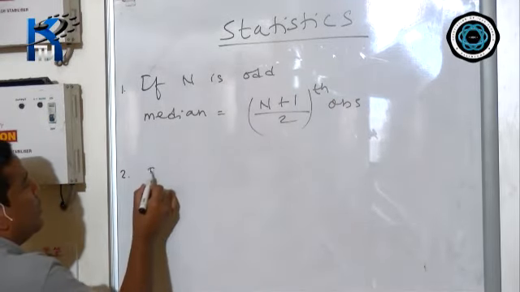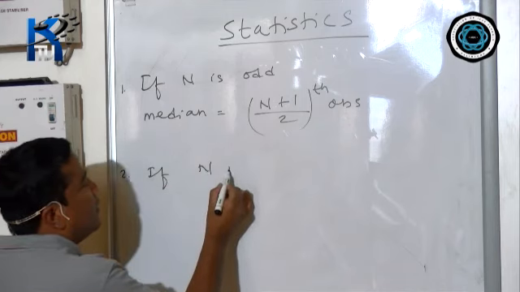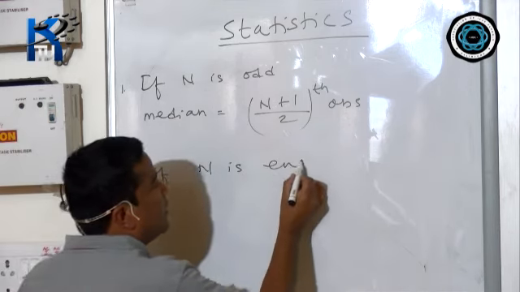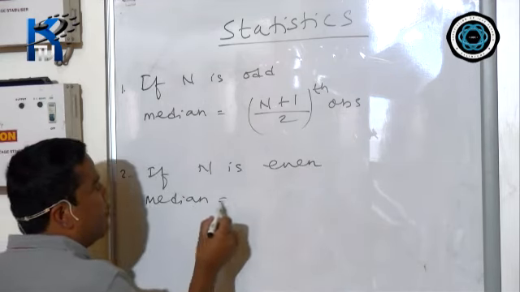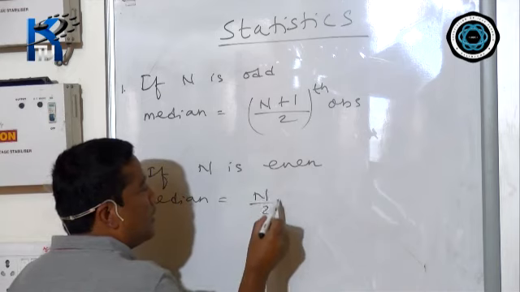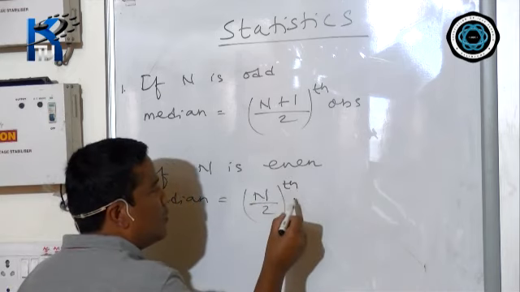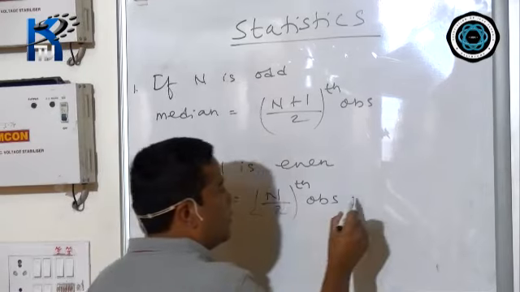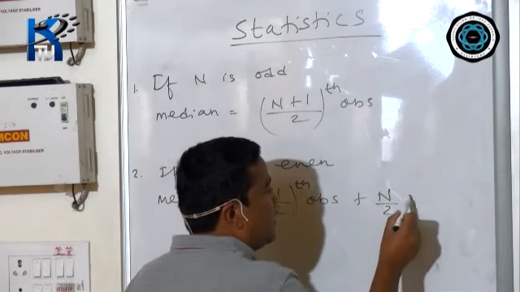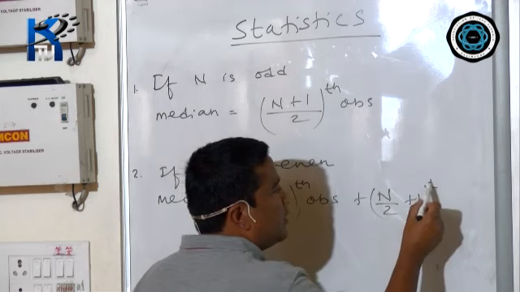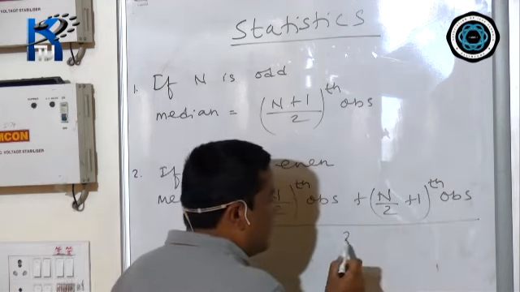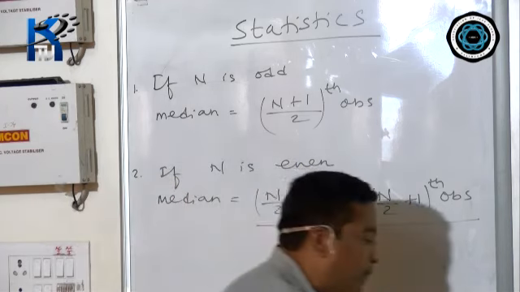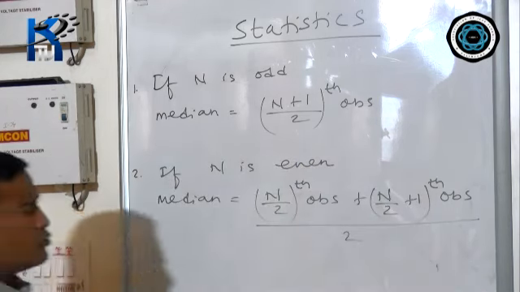And number 2: if n is even, median equals n by 2 th observation plus n by 2 plus 1 th observation, everything divided by 2. This is the formula. Now let us do today's first question.